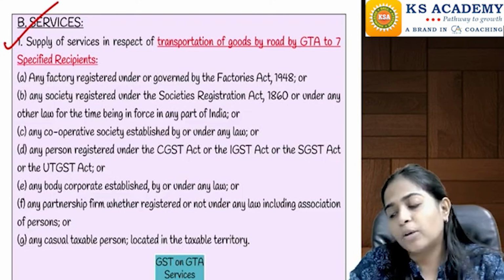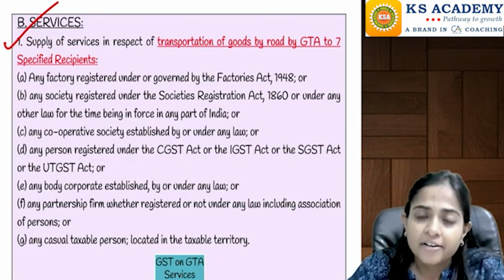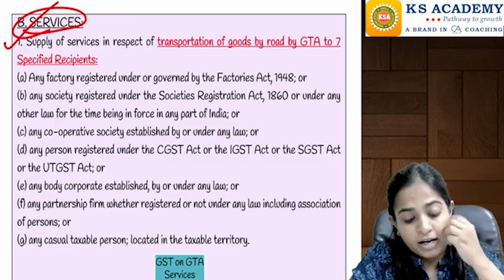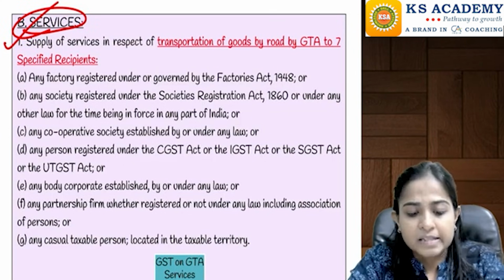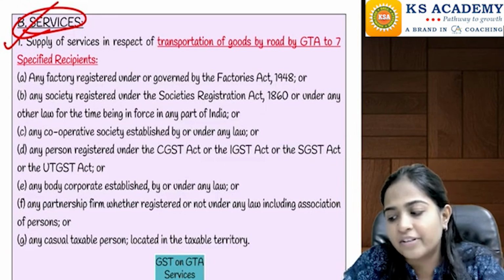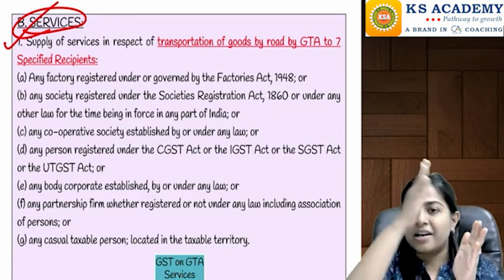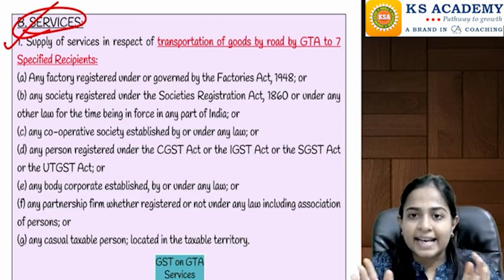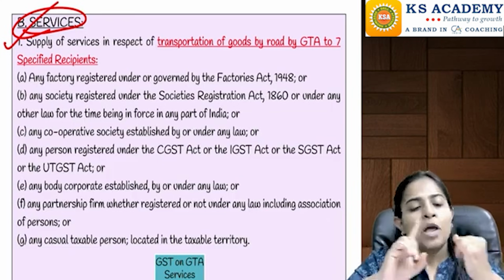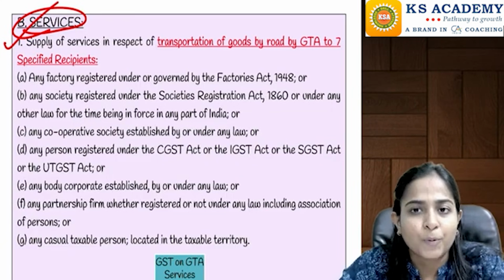Now let's go to the most important part of the chapter, that is reverse charge mechanism in case of services. Now there are certain services they have given in some 16 paras. Some services, when supplied by a supplier to a recipient, in that case also reverse charge mechanism will compulsorily be applicable. Okay, the first service is GTA service, goods transport agency service.